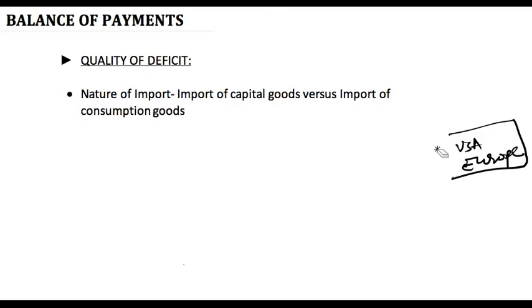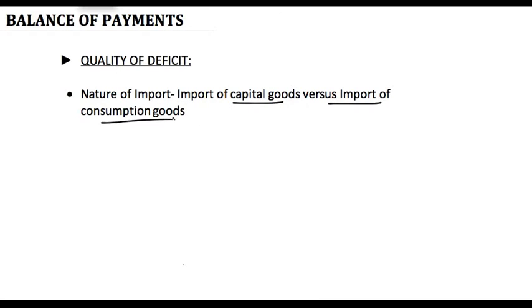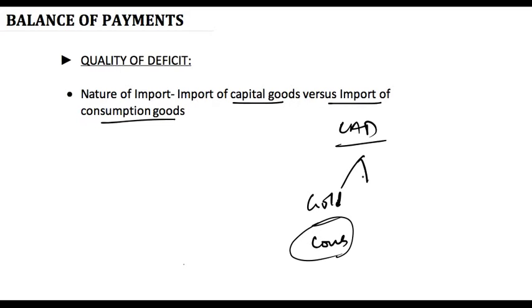Now if an economy is importing capital goods, it might be beneficial for the economy in the future, but if an economy is experiencing a deficit because of import of consumption goods, then it is bad for the economy. अभी इंडिया में क्या हो रहा है, करंट अकाउंट डेफिसिट होता है. करंट अकाउंट डेफिसिट क्यों होता है? एक तो हम लोग गोल्ड बहुत इंपोर्ट करते हैं, and then we import a lot of petroleum, again a consumption good.